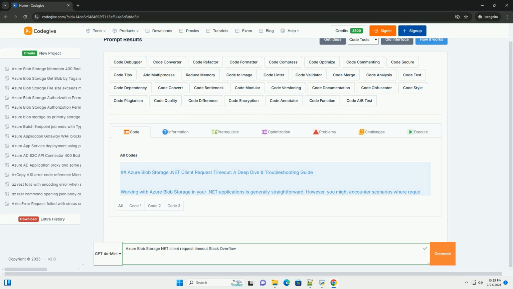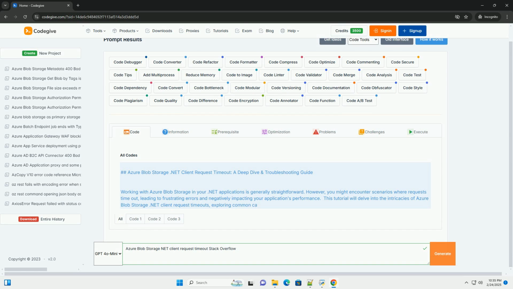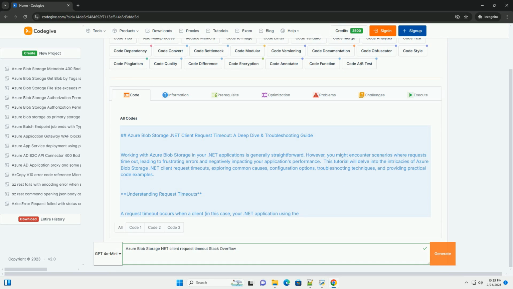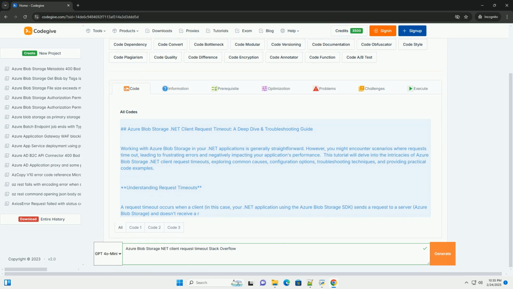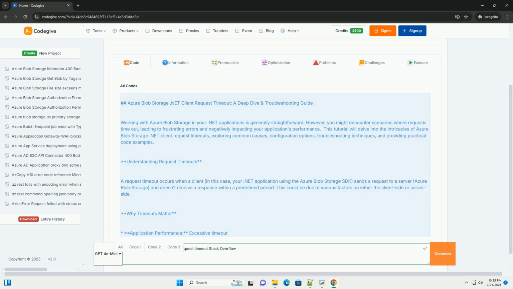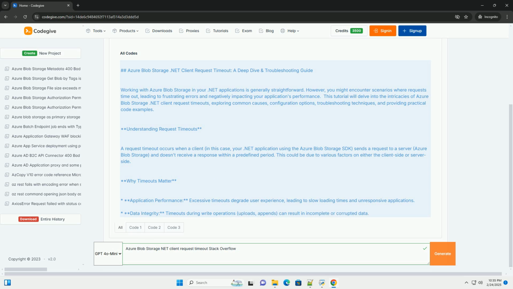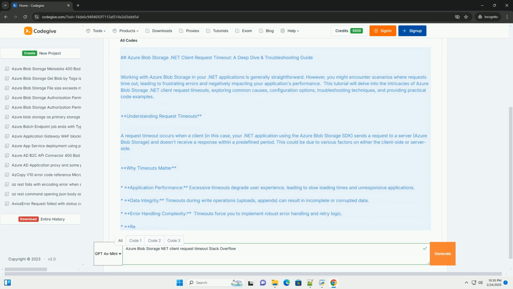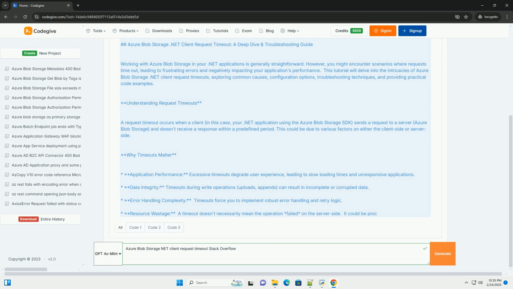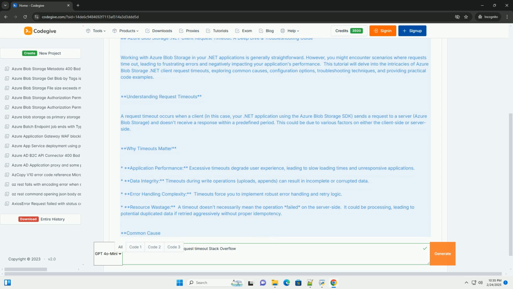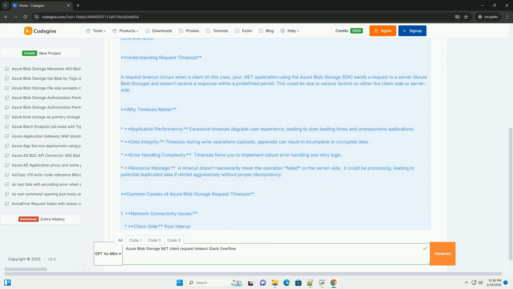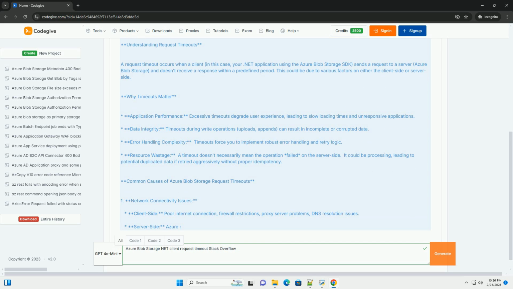Azure Blob Storage .NET Client Request Timeout: a deep dive and troubleshooting guide. Working with Azure Blob Storage in your .NET applications is generally straightforward. However, you might encounter scenarios where requests time out, leading to frustrating errors and negatively impacting your application's performance. This tutorial will delve into the intricacies of Azure Blob Storage .NET client request timeouts, exploring common causes, configuration options, troubleshooting techniques, and providing practical code examples.